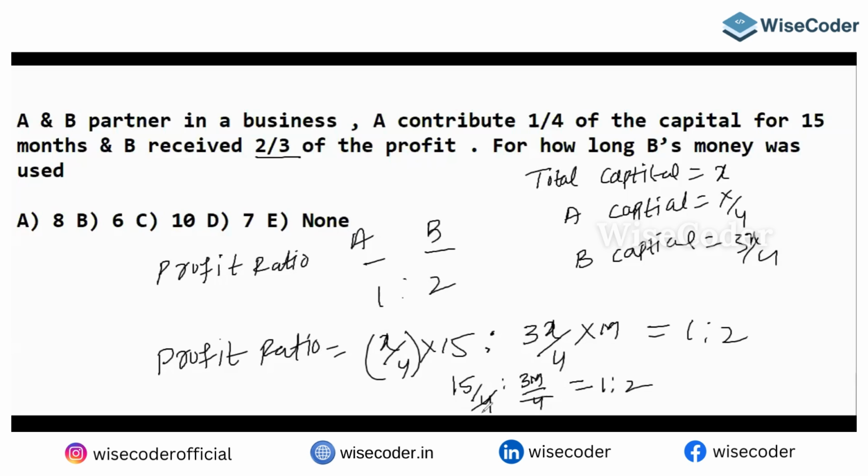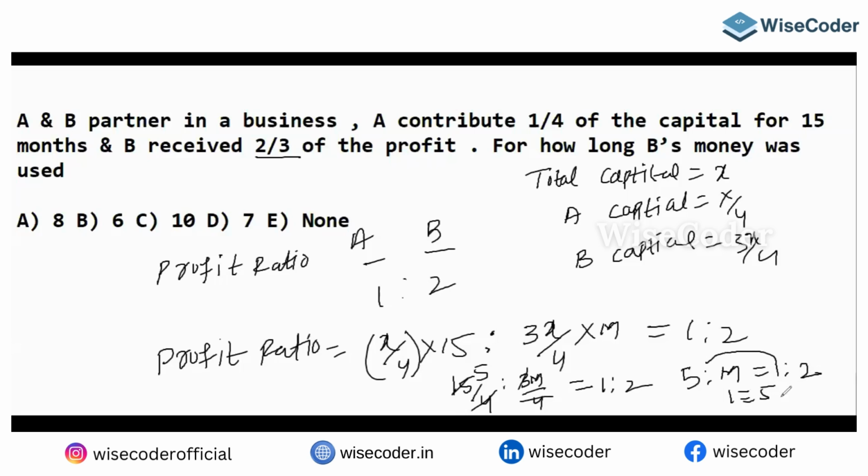Again 4 is cancelled, so 3 fives are 15, so 5 is to M, which is equal to 1:2.